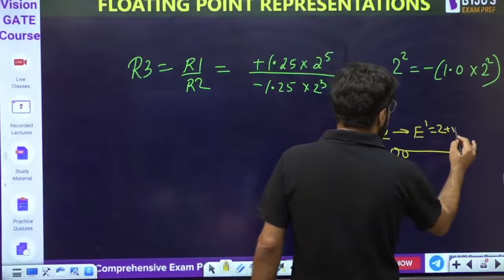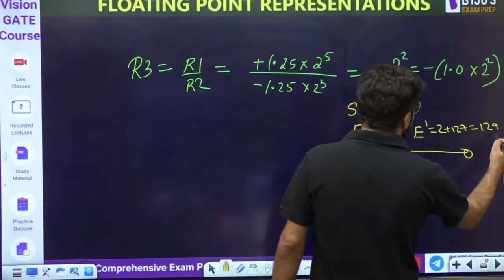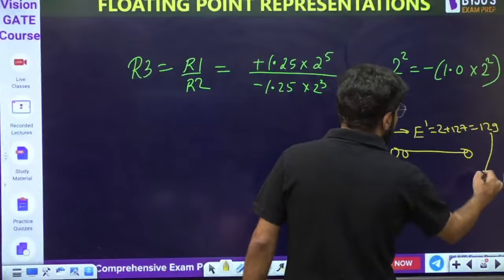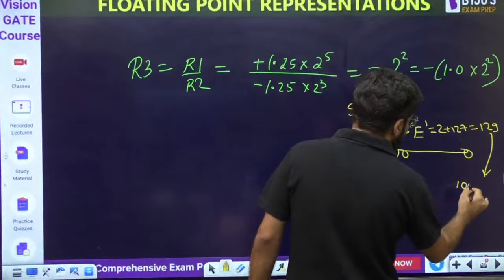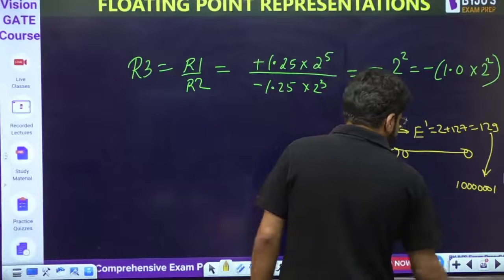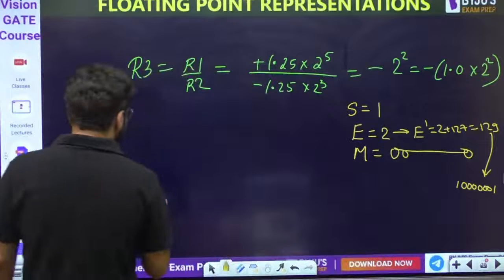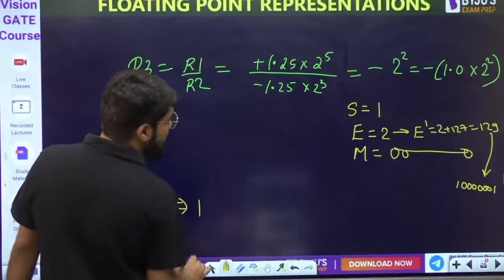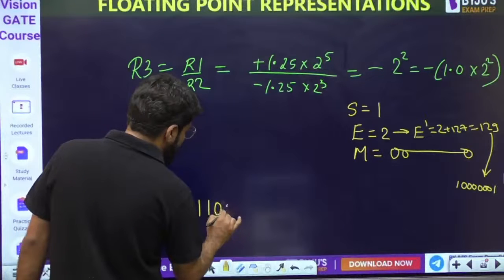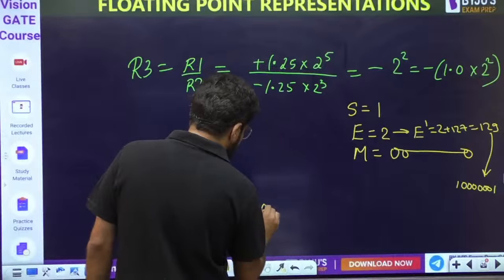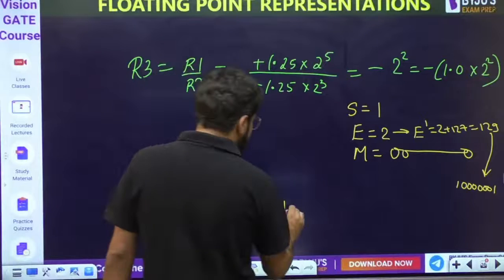It is 2 plus 127, that is 129. Convert 129 to binary: 128 plus 1, so 10000000, add 1 at the last. So what is my answer? My R3 should be equal to the sign bit first, then the exponent value 10000001, and then the mantissa value.